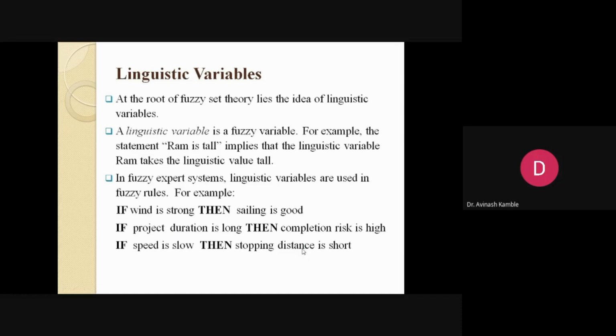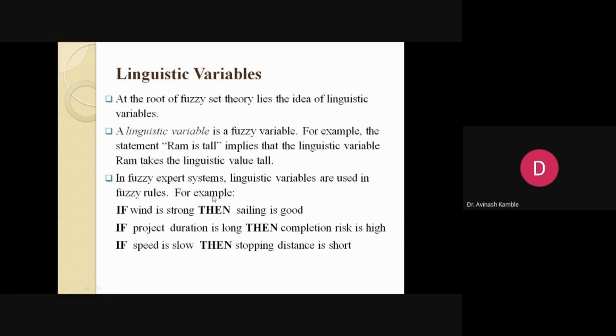Next, as I told you, the fuzzy set theory is based on linguistic variables. At the root of fuzzy set theory lie the linguistic variables. A linguistic variable means, for example, Ram is tall. Tall means what? Is it 6 feet, 6.5, 7? There is no particular phrase to define a particular tallness. So directly or indirectly, we use many linguistic variables, which give a clear picture about the fuzziness.